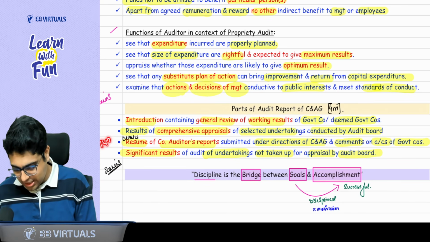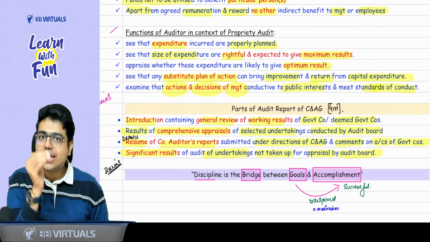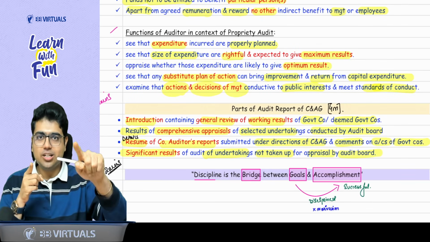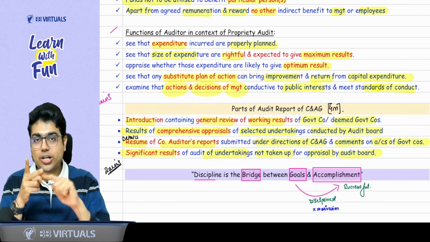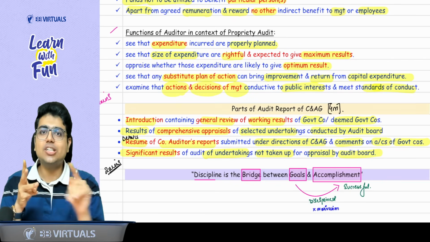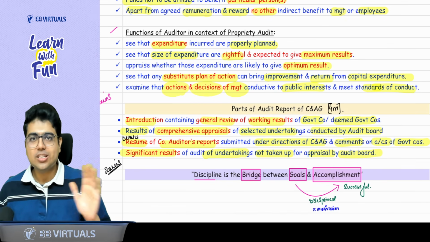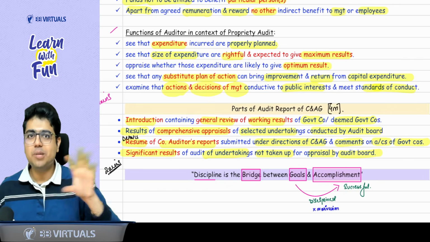Section 143 subsection 5 that we discussed in the beginning of the revision, that as CNAG they can give direction to the auditor. Based on the direction, the auditor will take action, and then you need to report the impact of that action on the financial statement. So details of the company audit report issued under the direction of CNAG, that is also becoming a part of the CNAG report.